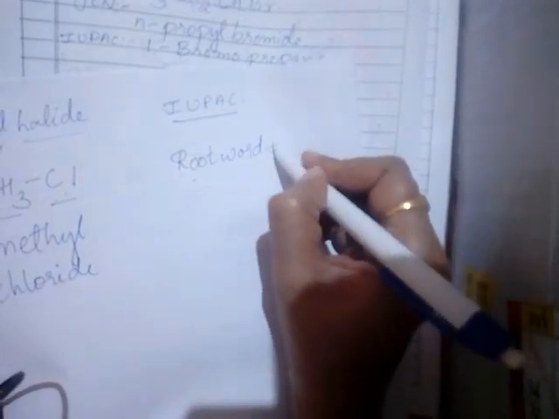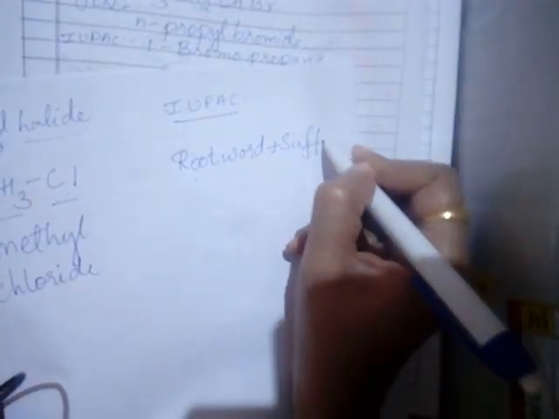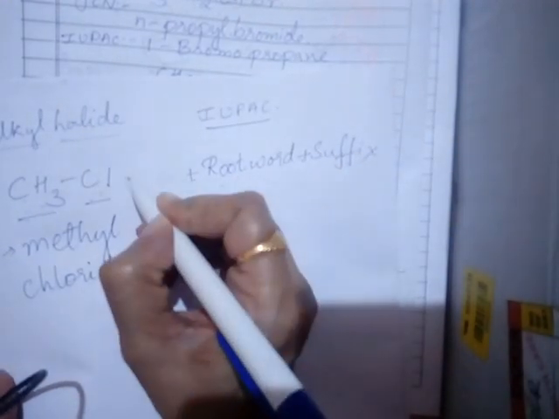Coming to the IUPAC name, necessarily you have a prefix attached to a root word. The root word is important. To the root word there may be a suffix, and before the root word there may be a prefix.